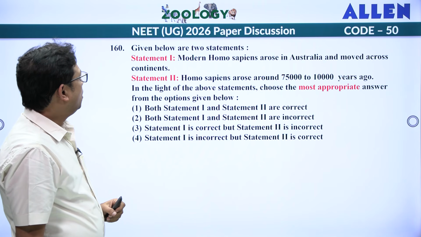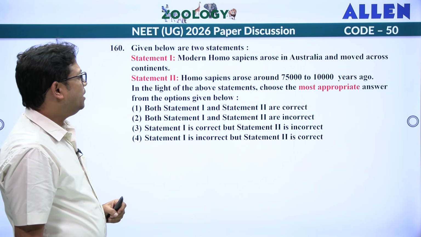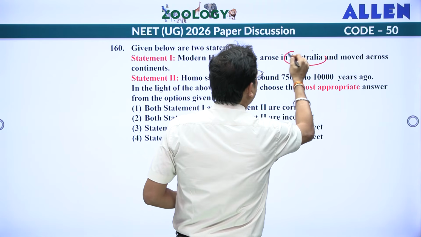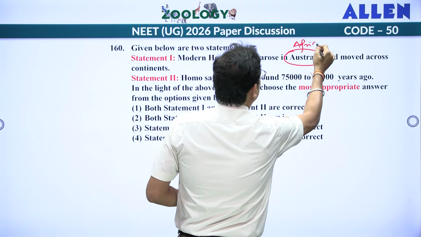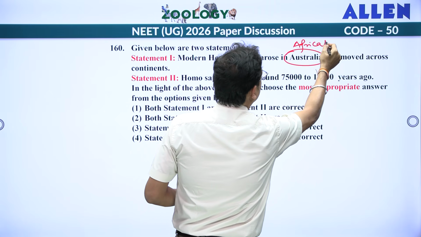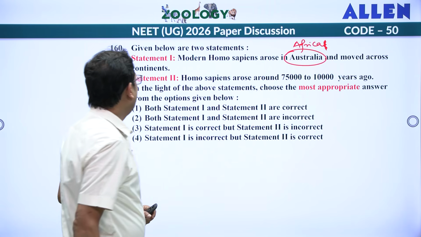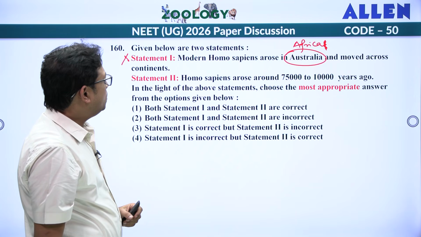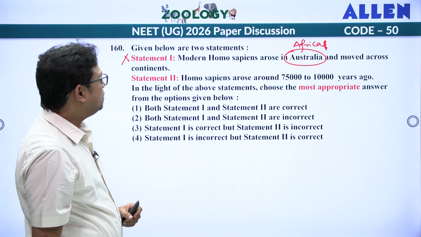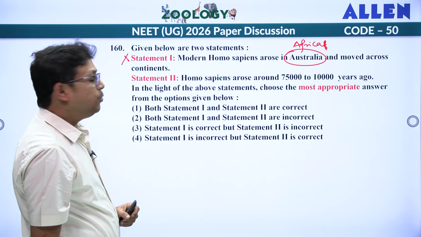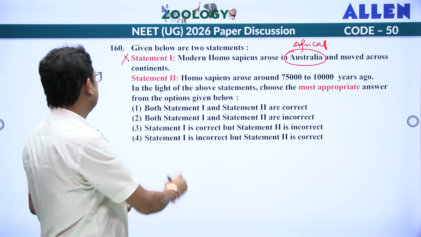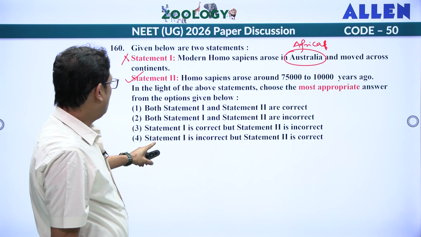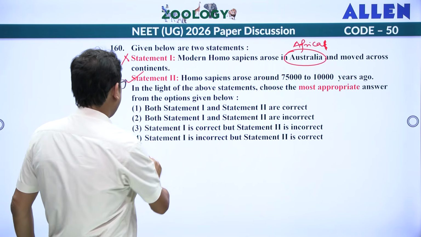Next, modern Homo sapiens arose in Australia and moved across continent. No, it is not Australia, it is Africa. The cradle of human evolution, Africa. So statement 1 is wrong. Homo sapiens arose around 75,000 to 10,000 years ago during the Ice Age, right? This is NCERT line. So the statement is correct. So 1 is incorrect, statement 2 is correct, fourth one.